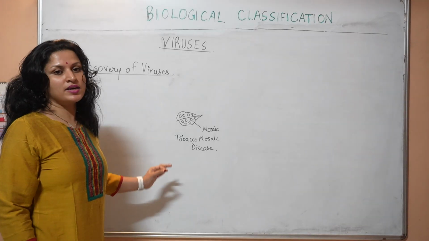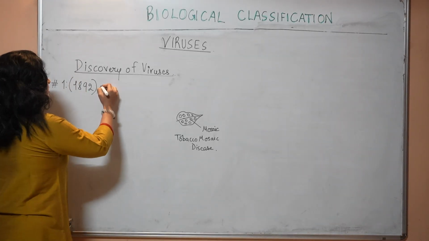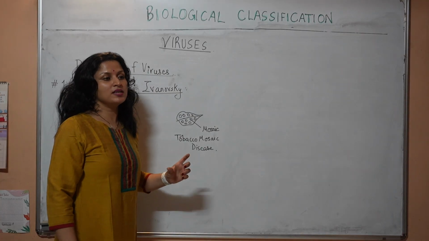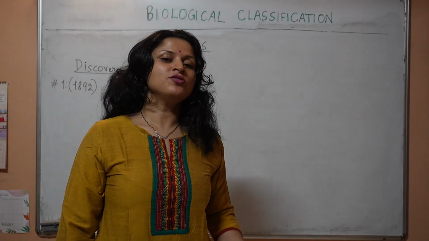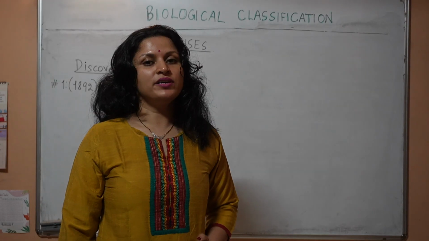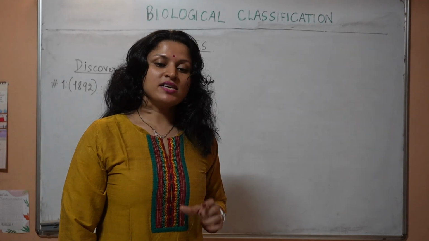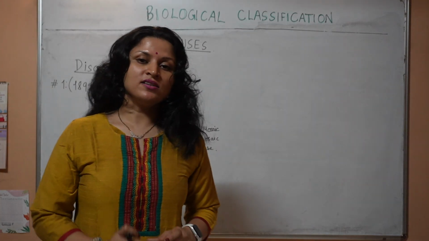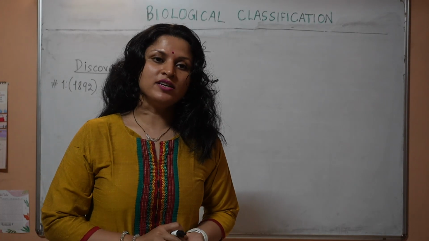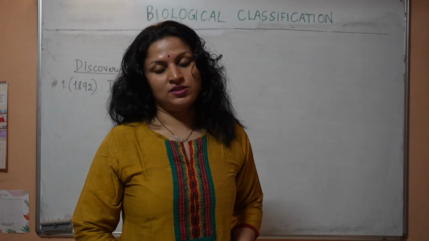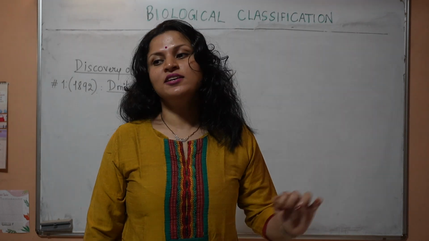So came the scientist Dmitry Ivanovsky, who took these leaf samples, crushed them into a pulp, and made a fluid out of this. In order to separate the bacteria from this fluid, he passed this fluid through bacteria-proof filters. It was expected that the bacteria inside this fluid would be trapped onto the filter so that he would be able to isolate the bacteria. But no bacteria were captured on this filter. Not only that, this fluid could cause infection in healthy plants also.